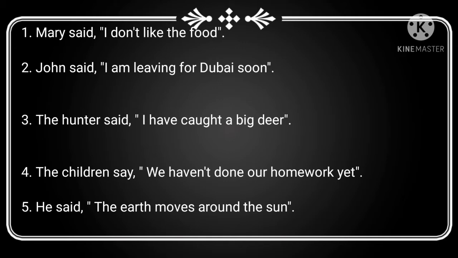First one, Mary said, I don't like the food. Consider this sentence. Here, Mary is talking to someone directly. Mary talked by herself to someone. Here, no third person is involved in talking about Mary. So, it is a direct speech, isn't it? Okay. Now, let's change the sentence to indirect speech.